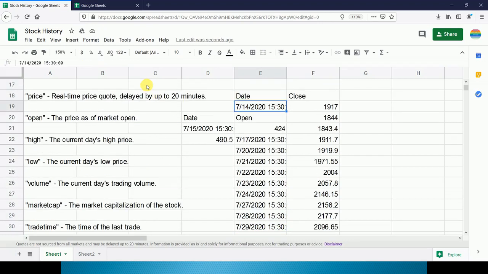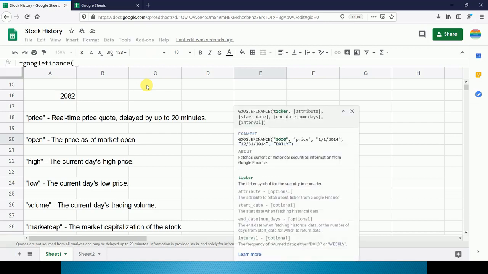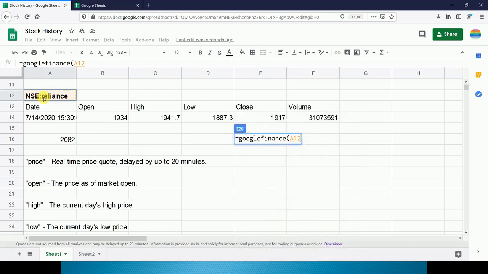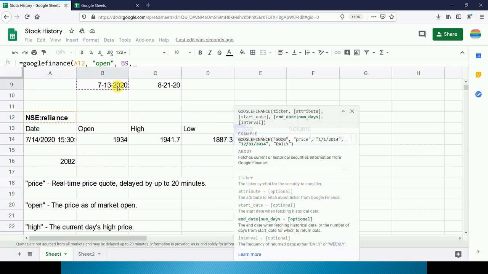So now we will go to the next ticker. Here we want the data relating to the open price of the share on a particular date. So we will type GOOGLEFINANCE, bracket. Ticker, we will select this. Now we will type open. Now we want to get the data from this date to this date, and suppose we want the data weekly. Now bracket close and enter.